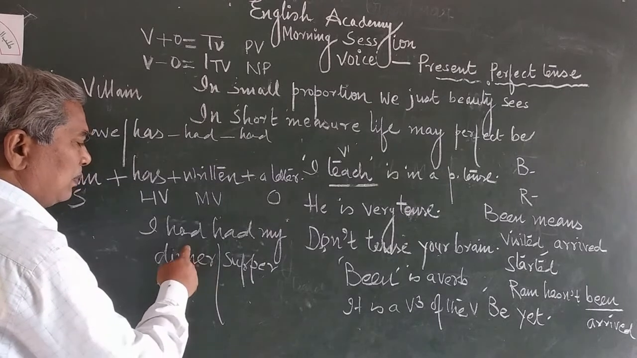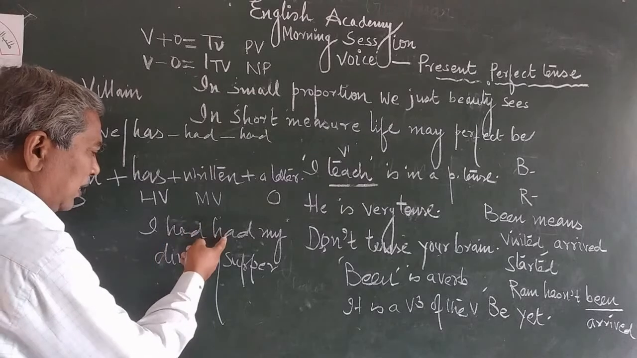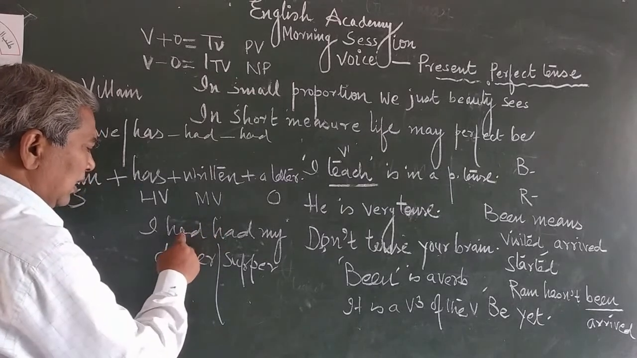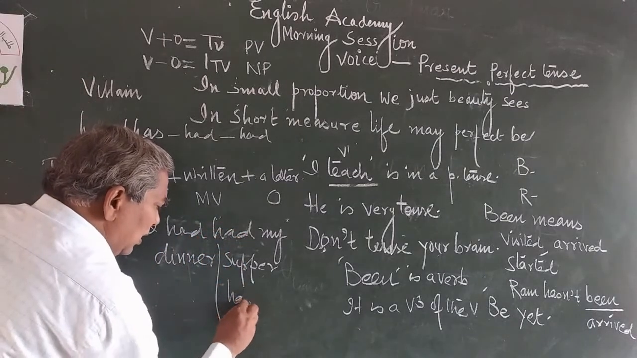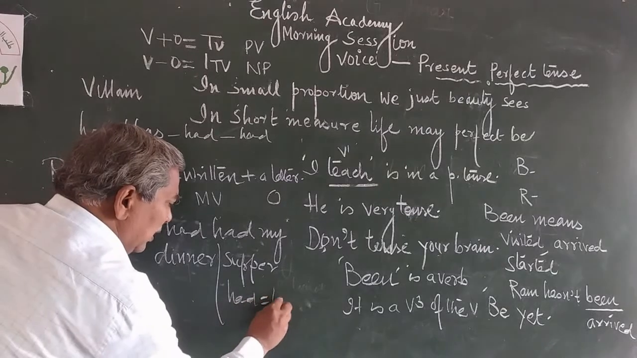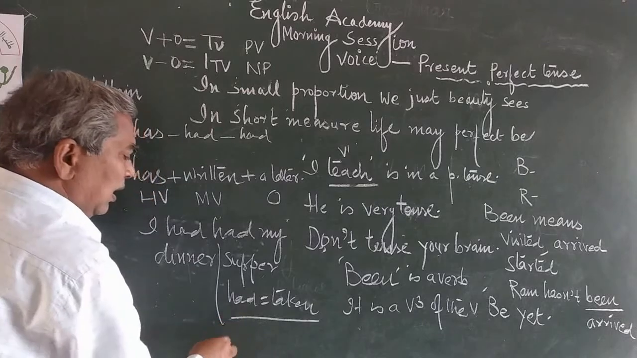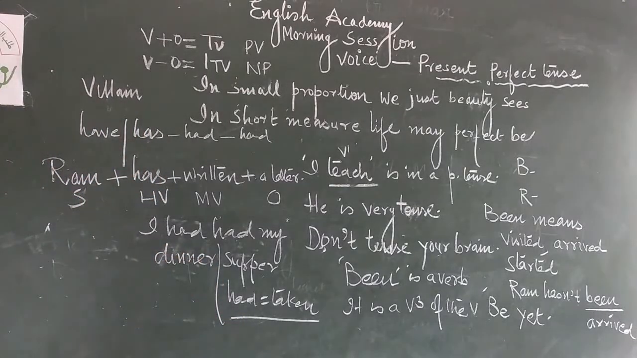This is past perfect tense. Past perfect. Here had, third form of the verb. Had, third form of the verb. And this had is equal to T-A-K-E-N, taken. Both are equal. I had taken my dinner. Yeah, I have taken my supper.